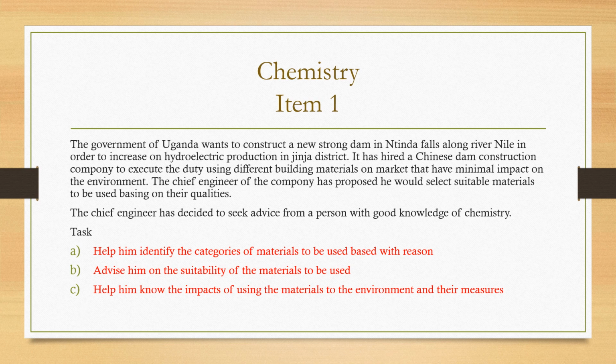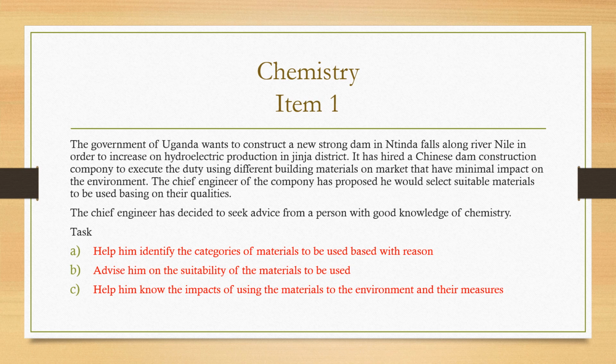The chief engineer of the company has proposed he would select suitable materials to be used based on their qualities. The chief engineer has decided to seek advice from a person with good knowledge of chemistry, and that person is you. So the task: part A, help him identify the categories of materials to be used best with reason. Part B, advise him on the suitability of the materials to be used.